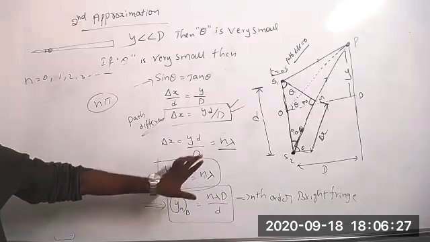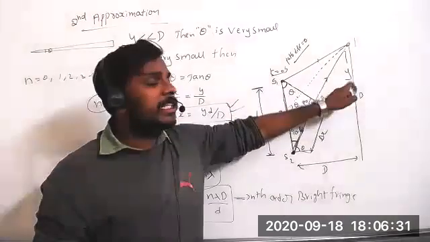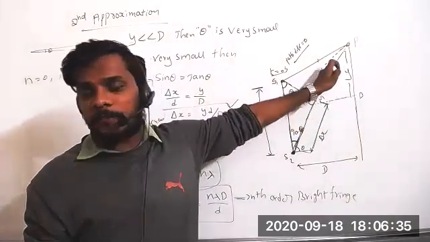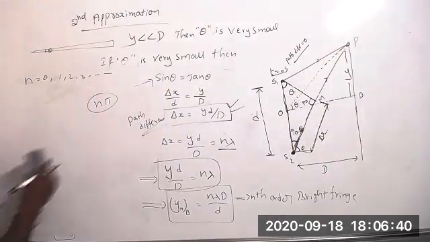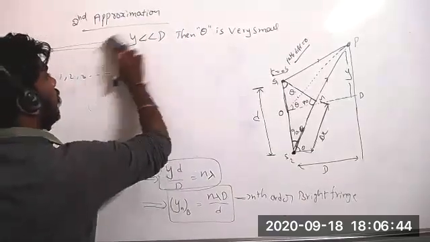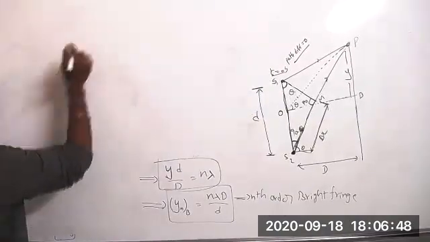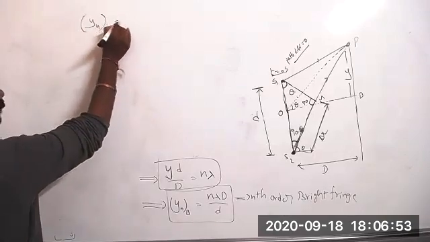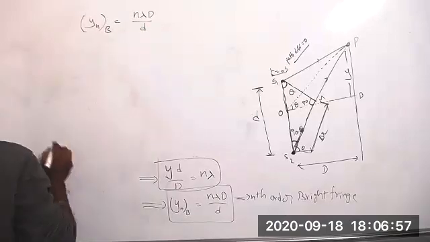Yes, sir. To prove, now we are going to calculate at what distance this bright fringe will form. The second bright fringe, when will it form? The third bright fringe, when will it form? So we have taken the formula. Now what is the formula we have? The nth bright fringe equals n lambda D by d.